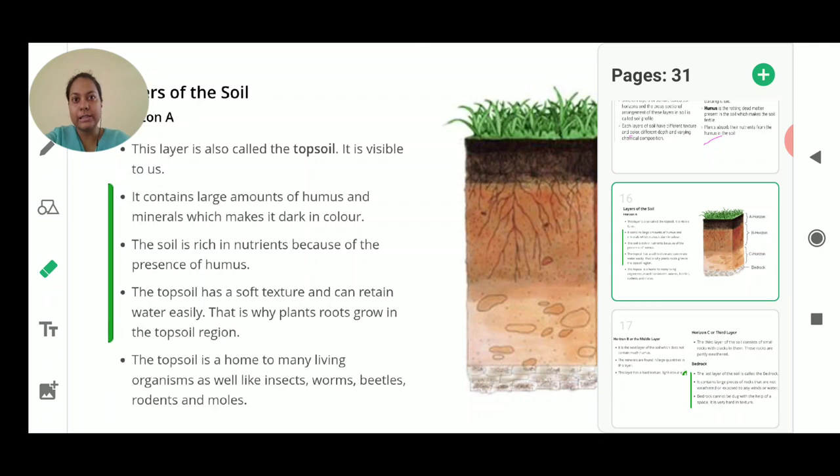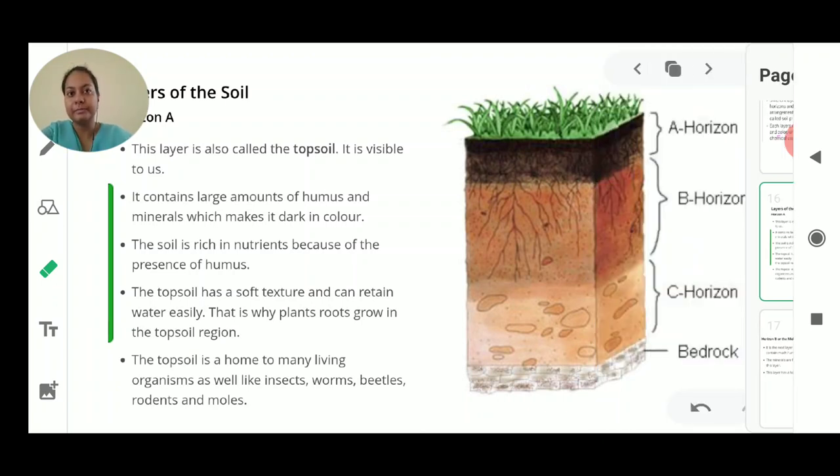Continuing with the same, today's video will also be about the layers of soil, the presence of various components in each of these layers, how the soil is formed, and after weathering of rocks, how the soil gets into the form of these horizons. So we begin with the topic of the layers of the soil. We will discuss the various horizons of the soil.